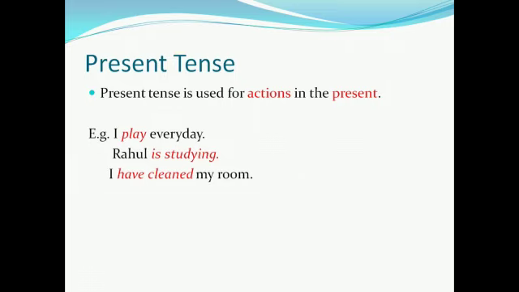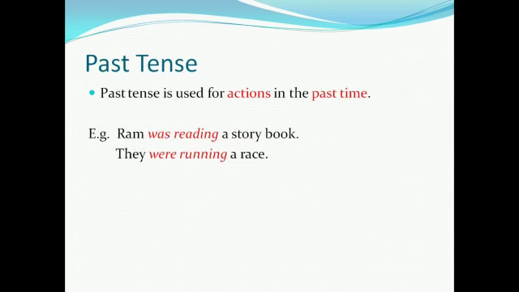Now, let's look into the past tense. So past tense is used for actions in the past time. For example, we played cricket. So here we are talking about an action in the past which has already happened. Now look at the next example. Ram was reading a storybook. So here we are talking about an action which was going on during a particular time in the past.